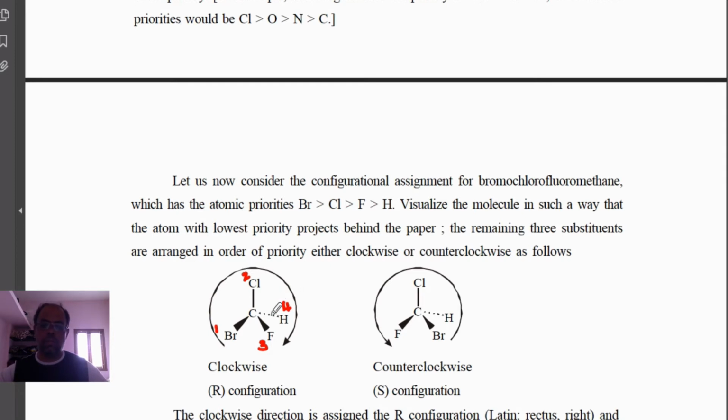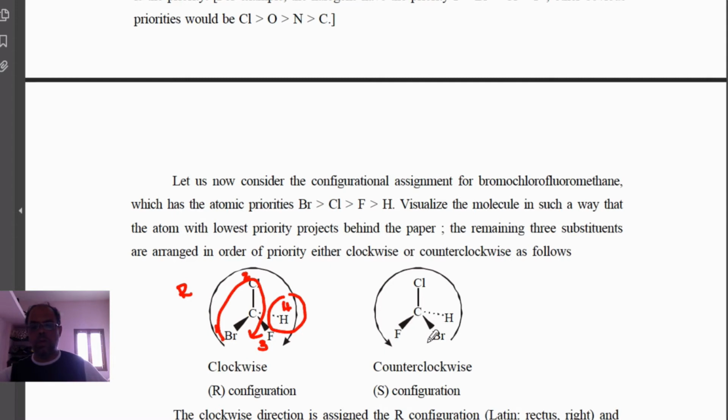So if it is below the plane, you can just see 1, 2, 3 alone, whether it is right hand side or left hand side, leave the low priority and just rotate the numbers 1, 2, 3, and that will be a clockwise direction. Now it is called R. If it is clockwise direction, then it is called R.